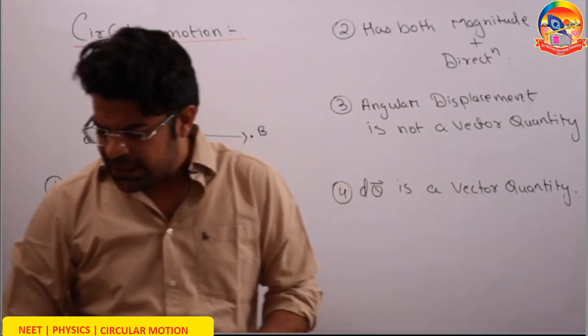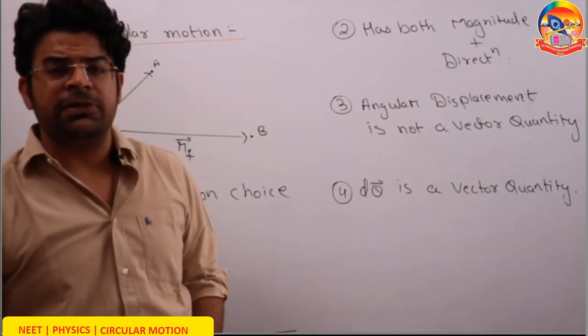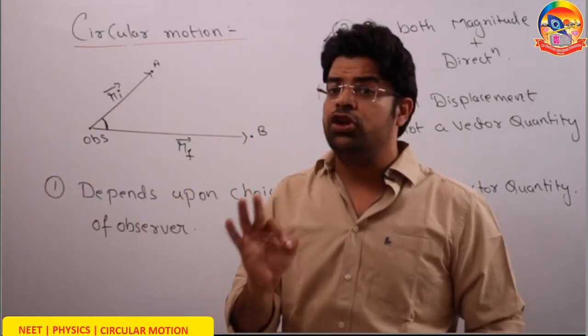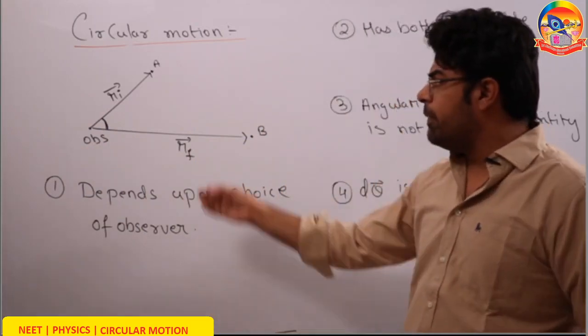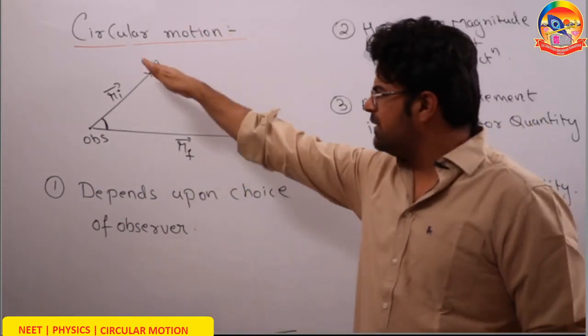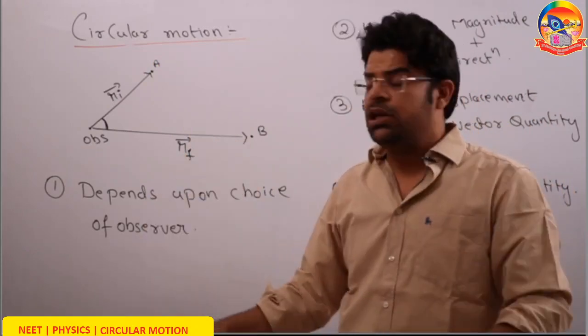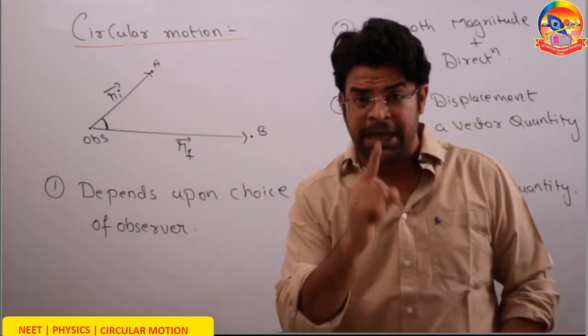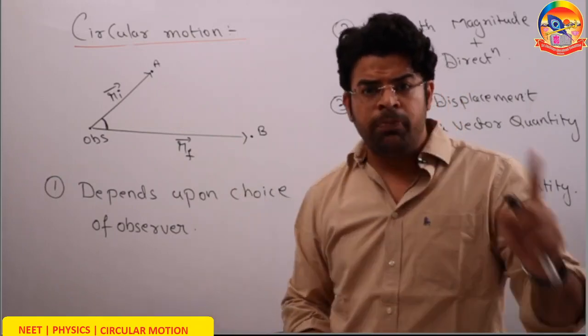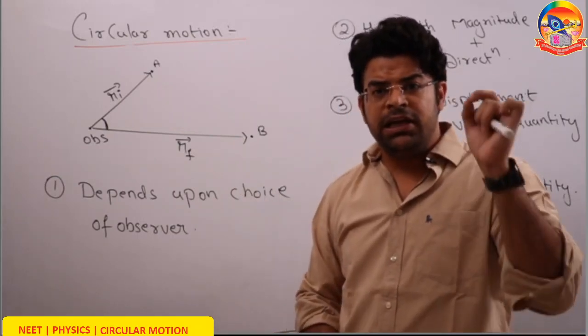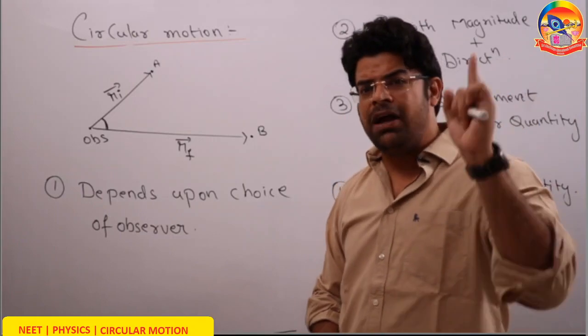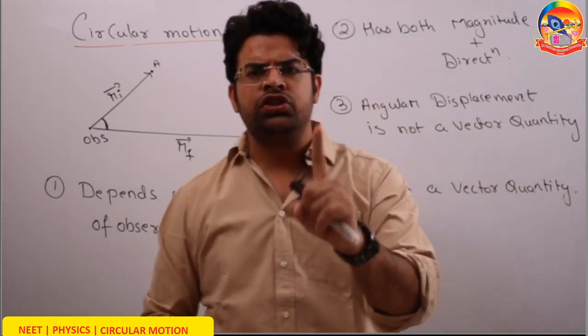But the first thing that we should understand about angular displacement is that angular displacement depends upon the choice of observer. If the particle goes from A to B, the displacement is straight. No matter what the observer is, where you have chosen the origin, the displacement comes out to be the same. When the particle goes from A to B, the displacement is independent of the choice of observer, but angular displacement depends upon the choice of observer.